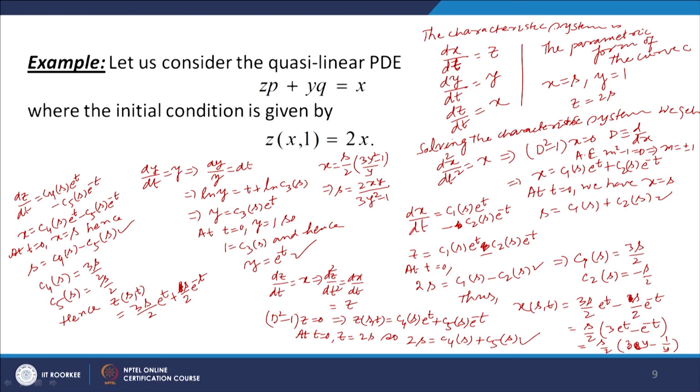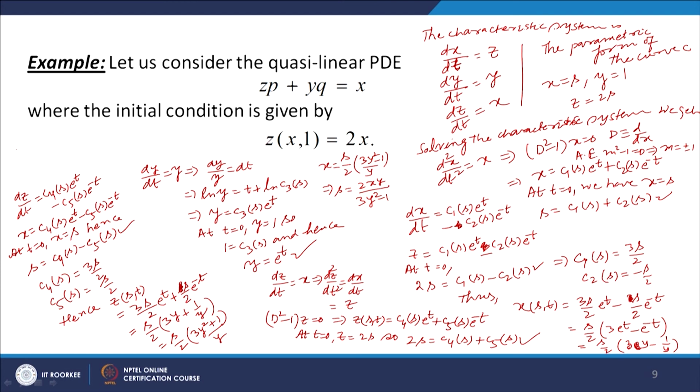Now what we do, z is equal to s by 2 times (3 e to the power t plus e to the power minus t). So 3y plus 1 over y. Okay. And this gives you z is equal to s by 2 times (3y square plus 1) divided by y. Now we can use the value of s as 2xy over 3y square minus 1 here and get the value of z in terms of x and y.